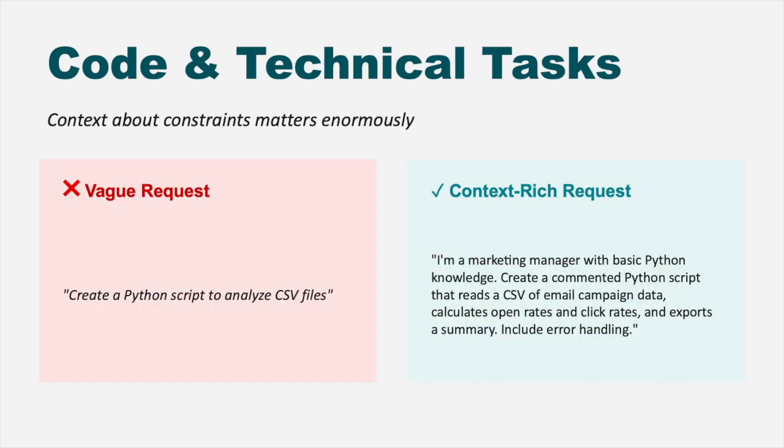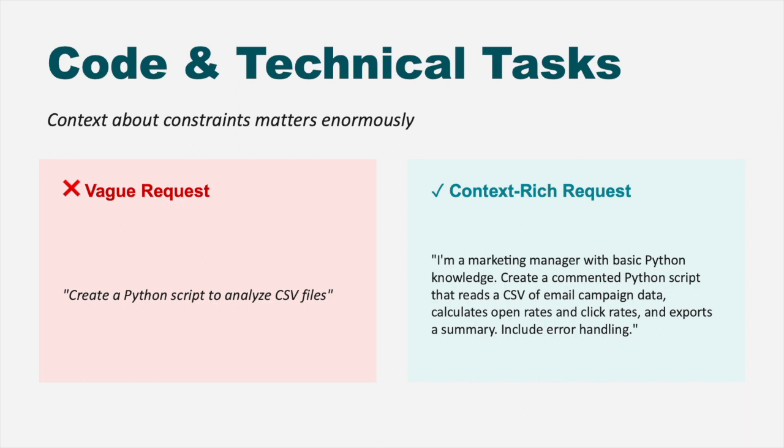For code and technical tasks, context becomes absolutely critical. Compare these two requests. The first one just says create a Python script to analyze CSV files. This could mean a thousand different things. The context rich version changes everything. So we have specified the user skill level.